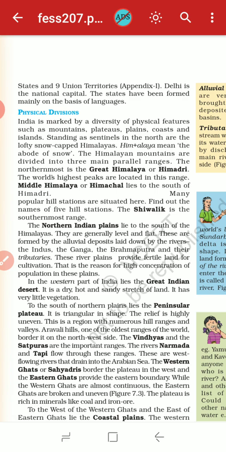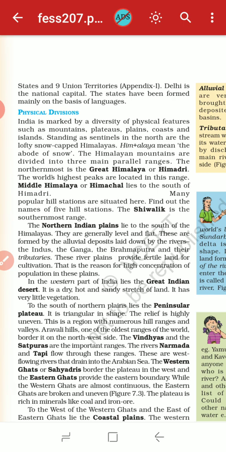So the river deposits alluvial deposits, a kind of fertile deposit, and that is the reason for the high concentration of population in this plain. Because of that deposit, the land is very fertile there. If the land is fertile, the cultivation is also high, and obviously the population of that region is also high.